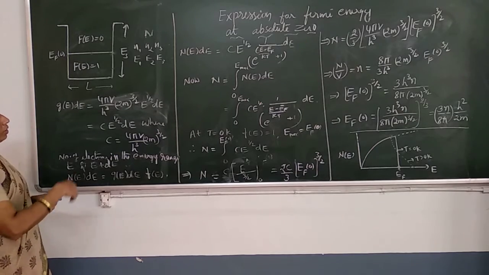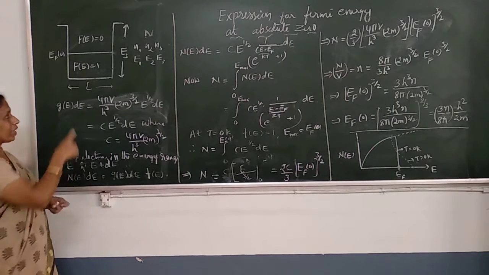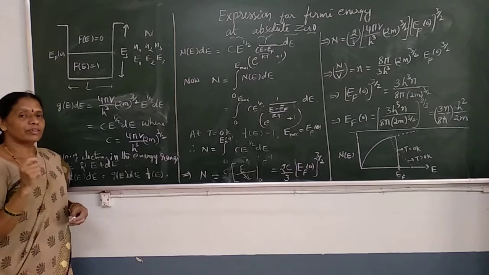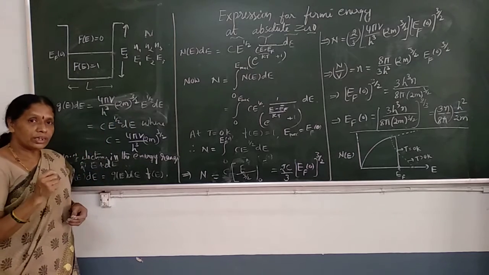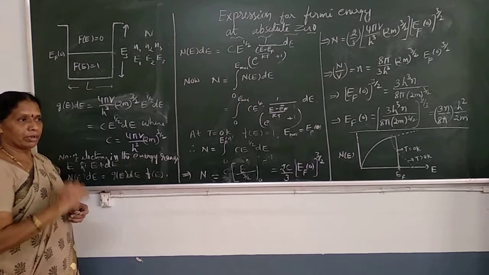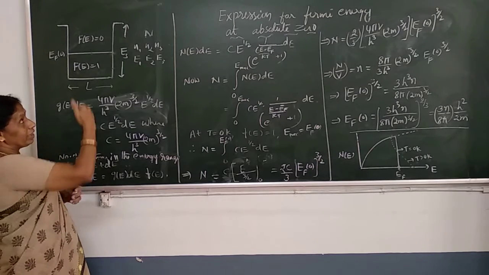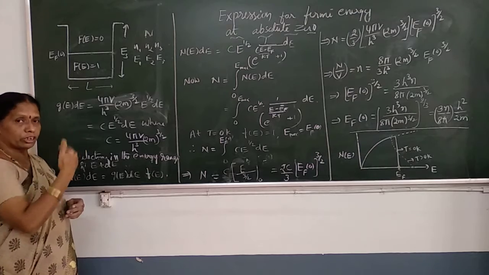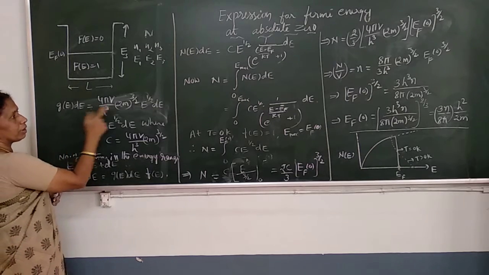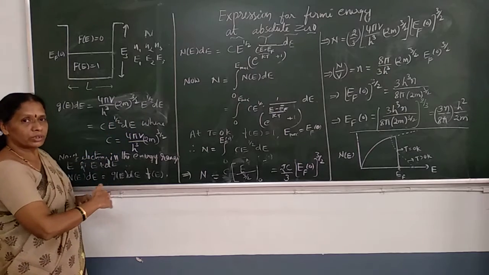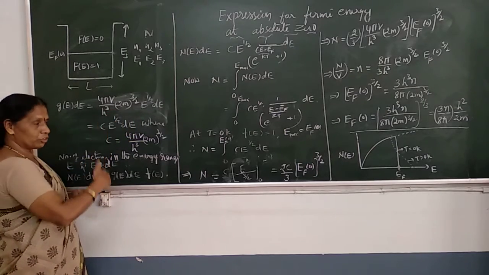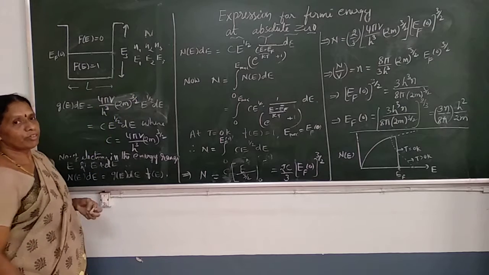Now, G of E dE represents the energy density function, and it gives an idea about the number of energy levels available in the potential box to occupy. In the last class, I had given this equation. It is just assumed, with no derivation. From this, we derive the Fermi energy.